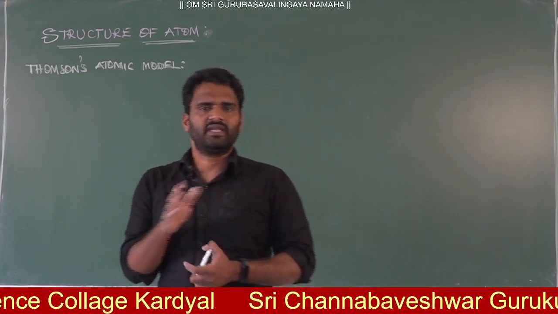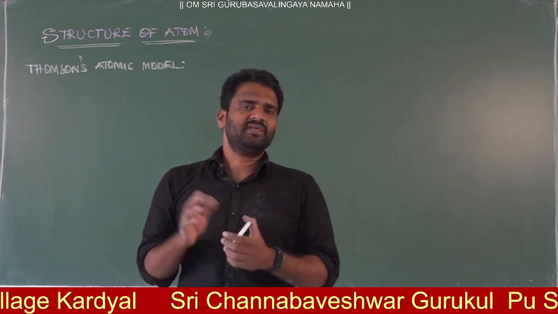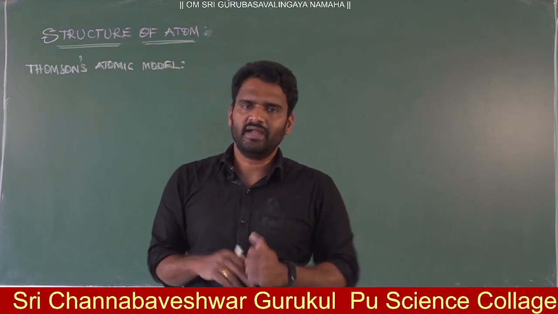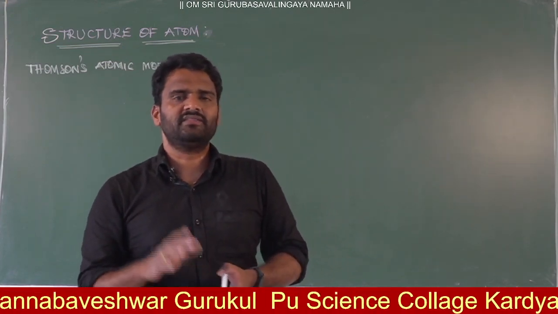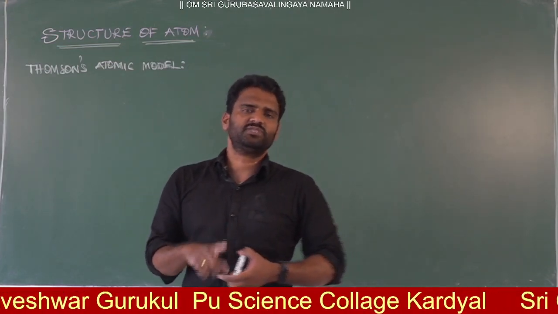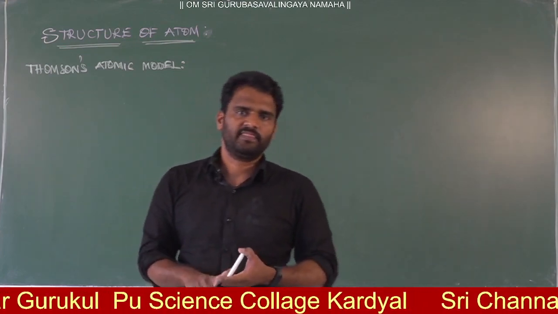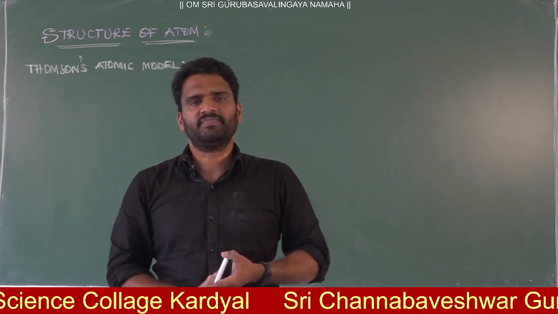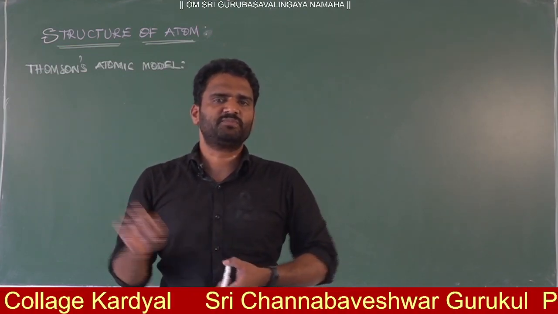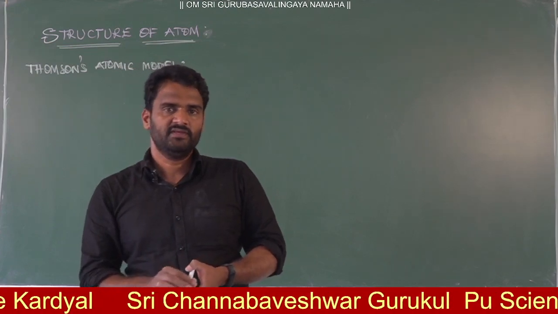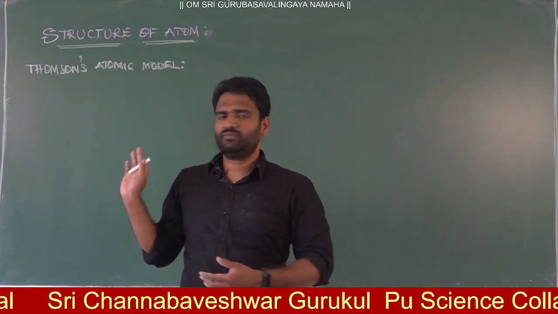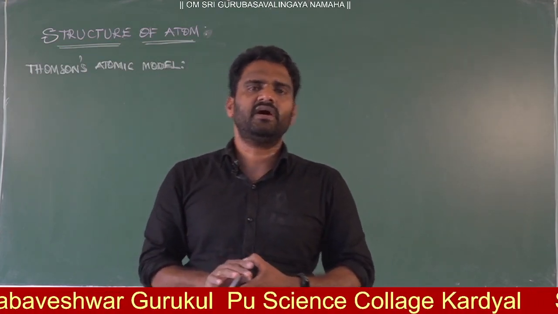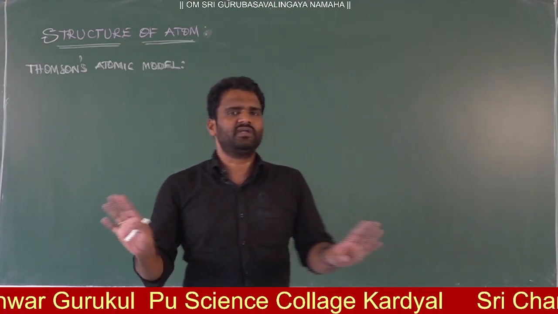He passed current through a gas in a glass tube, the cathode ray tube. From the observations he concluded that in every matter there are negative charge particles. These particles are not visible, but their nature is visible when they strike the surface of phosphorescent or fluorescent material. So he concluded that there are negatively charged particles.